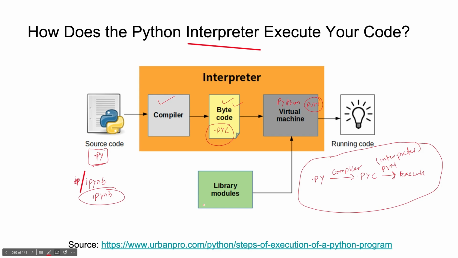You can ask by opening your mic. Yeah, the .pyc part I am not getting. So whenever you write code, it will be a file saved with the .py extension, and the compiler will generate a file with the .pyc extension. Suppose your file name is hello.py, it will generate a hello.pyc file also.